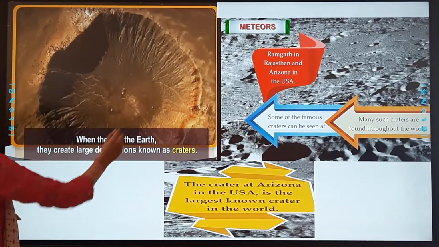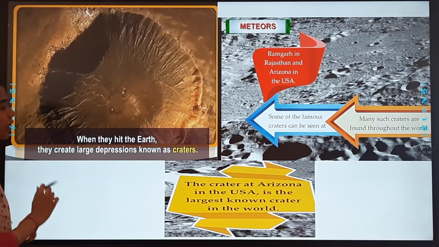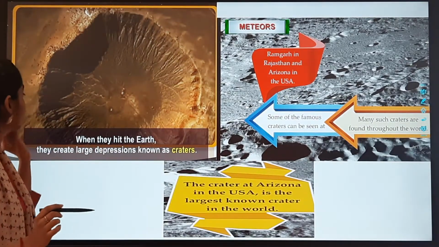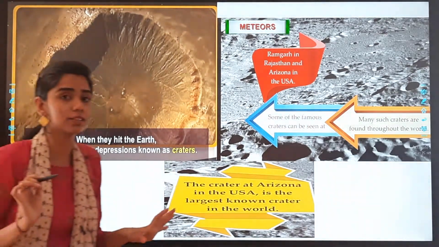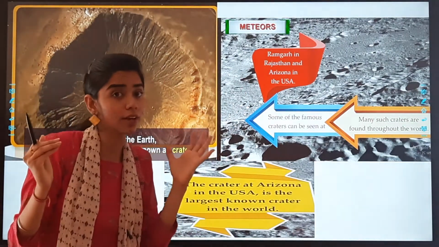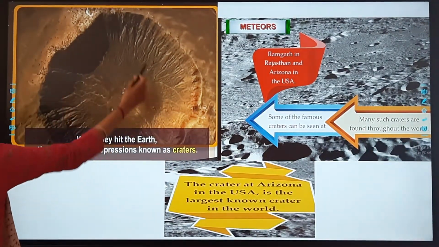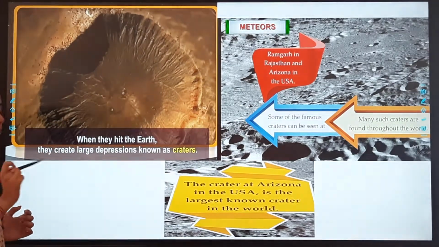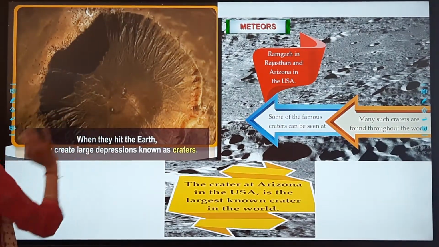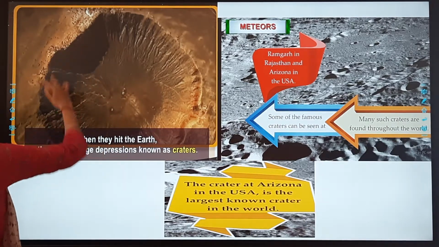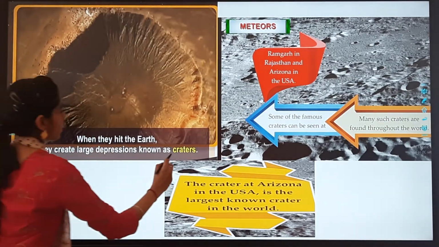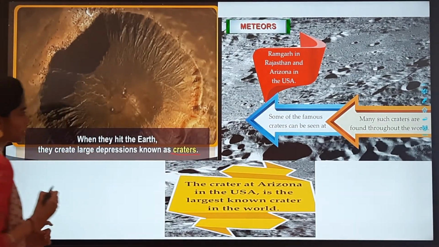Now look at this picture. What do you see? That these meteorites have hit the Earth, and you can see such a big hole has been made. When they hit the Earth and create such large depressions, they are known as craters.